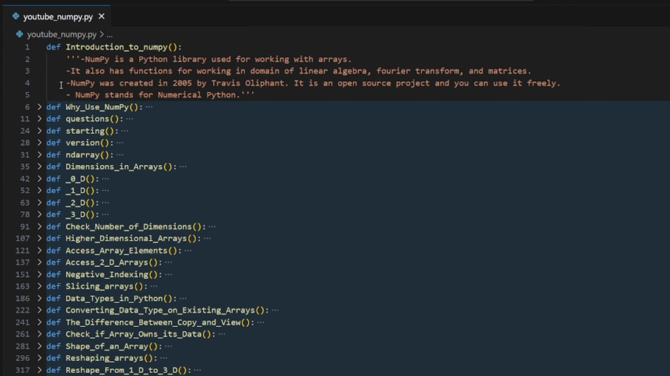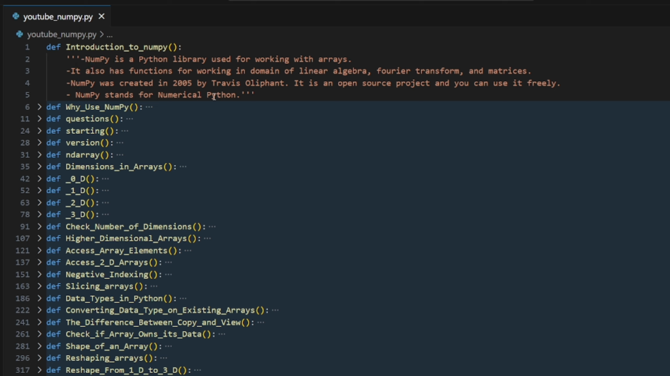First, the introduction. Numpy is a Python library. Simply, we are working with arrays, or you can say lists. It's open source, created by Travis Oliphant. Why was it created? We already have lists. List has some limitations when it comes to operations like linear algebra, Fourier transform and matrices. It is complicated, so to overcome that, Numpy is a library. It has built-in functions which can be used in linear algebra, Fourier transform and matrices.